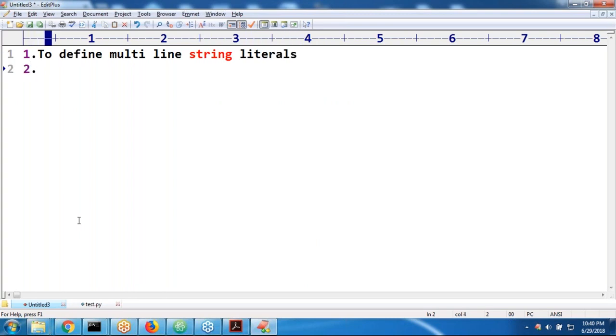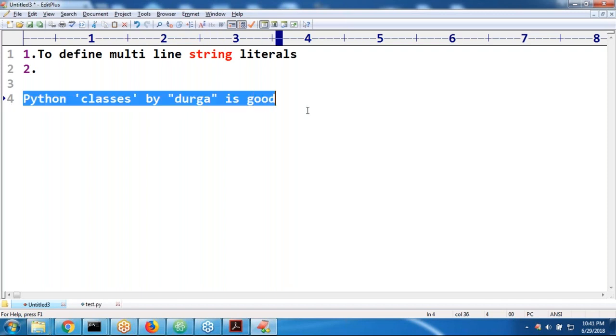What is the second one, sir? The second one, where we can use this especially, sir. Very simple. Observe that carefully. Suppose my requirement is I want to print Python classes by Durga is good. Like this I want to take. Assume that, sir, here my requirement is classes I want to take within single quotes. Next, Durga I want to take within double quotes. This is the output I want, sir.